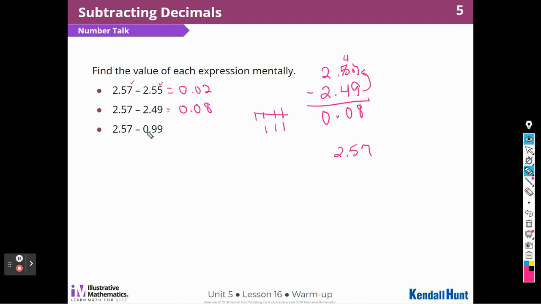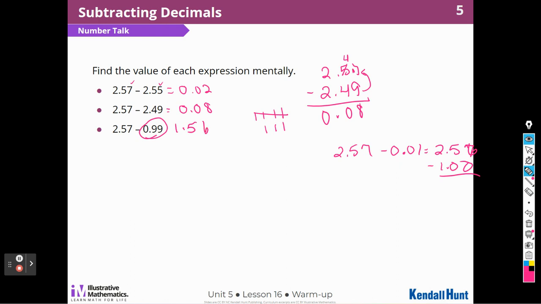If I added 1 to this, 100th, and take 100th away from this, I would get 2 and 56 hundredths. And if I add that 1 that I took away to the 99 hundredths, that means I'm just subtracting 1 whole. So I think it's going to be 1 and 56 hundredths, Miss Lemoyne. 56 hundredths. Did that make sense? Maybe 58 hundredths.